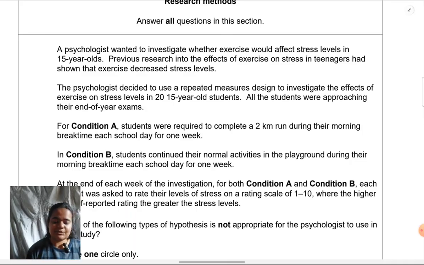My first advice to you comes right here. When you're answering the paper, make sure to read the question very carefully. Research method scenarios are long, but they are worth taking the time and reading carefully. If you don't read carefully, what happens is you start writing the answer in haste, then you realize that, oh, I didn't read this part fully.